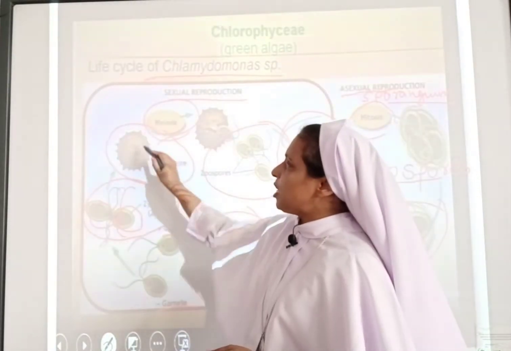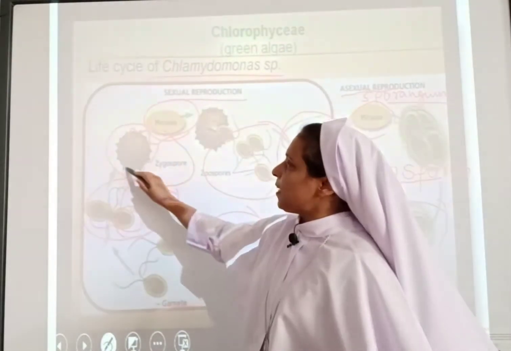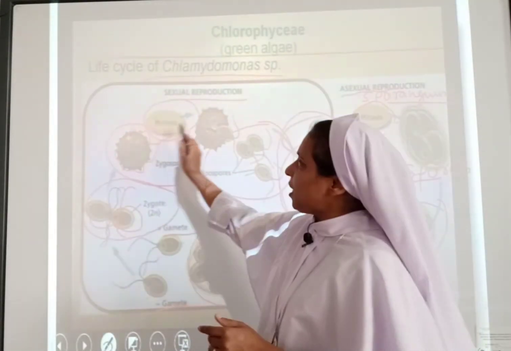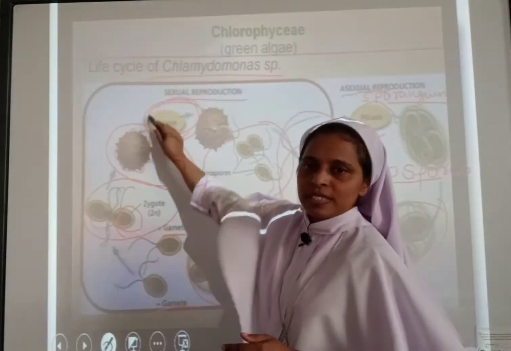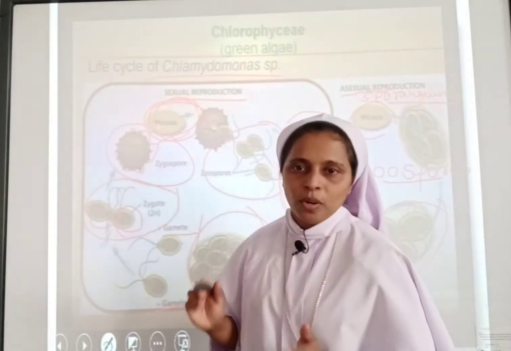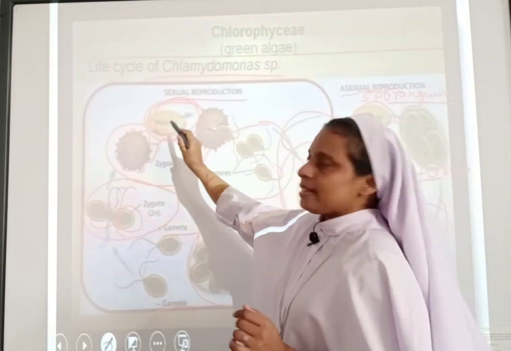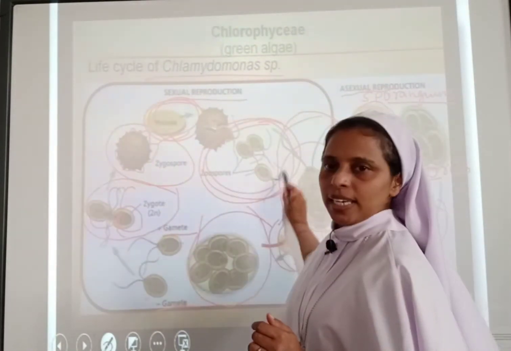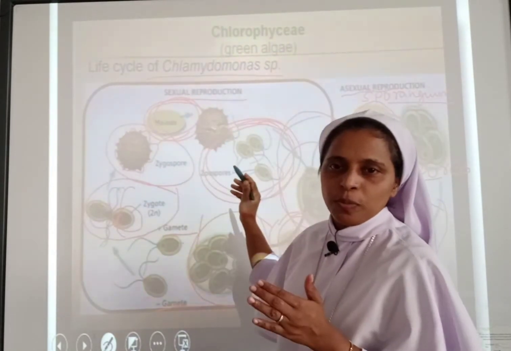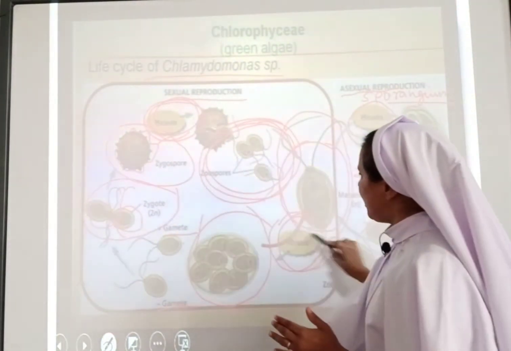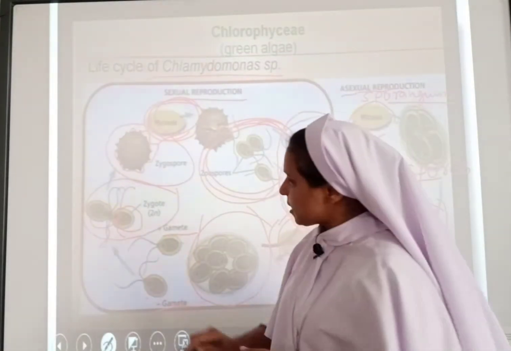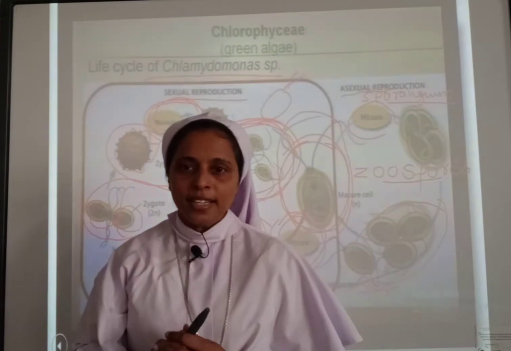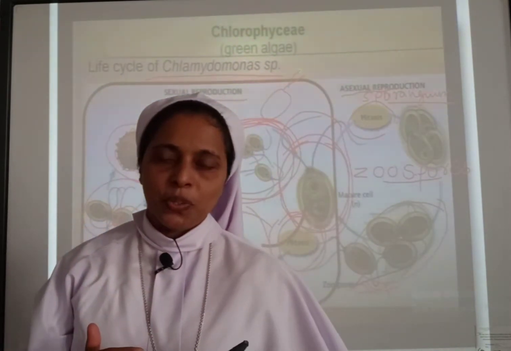Then it will be developing into a zygospore. Then again it will be undergoing a process termed meiosis, and as a result they will be releasing zoospores. You can see here the zoospores, and these zoospores will be developing into a fully developed Chlamydomonas species. Is it clear? Hope it is clear to you all.